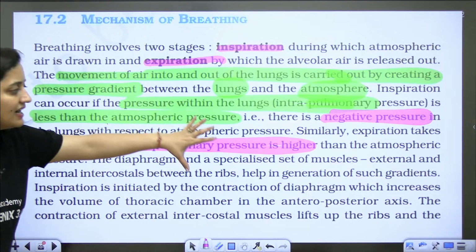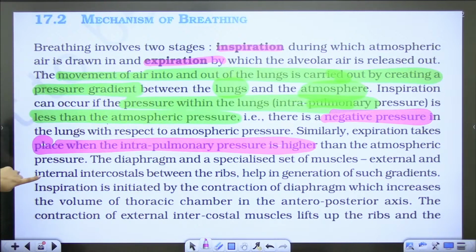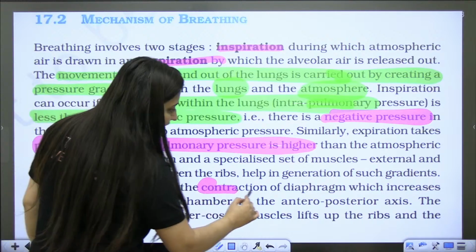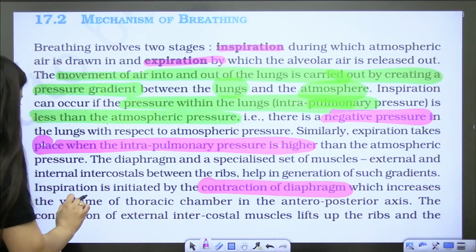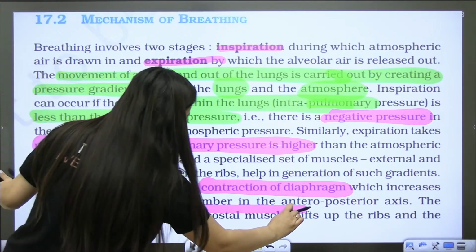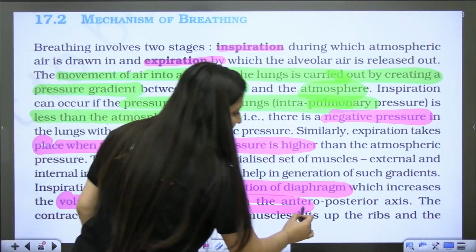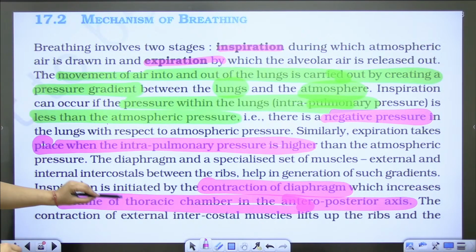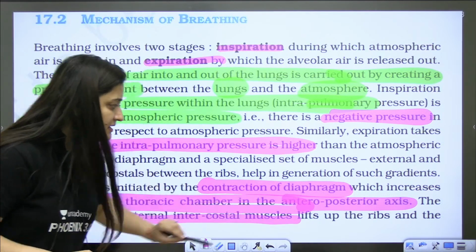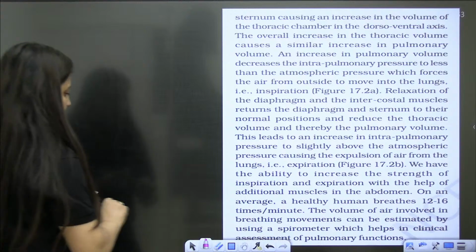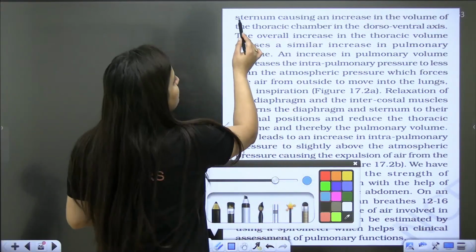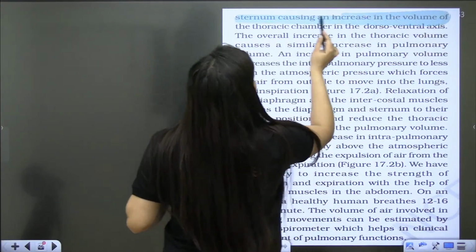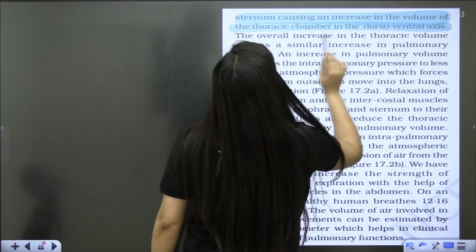So diaphragm and a specialized set of muscles, external and internal, will help in that. Inspiration is initiated by contraction of the diaphragm. When the diaphragm contracts, the volume of the thoracic chamber in the anterior-posterior axis will increase. Contraction of external intercostal muscles lifts up the ribs and sternum, causing an increase in the volume of the thoracic chamber in the dorsoventral axis.